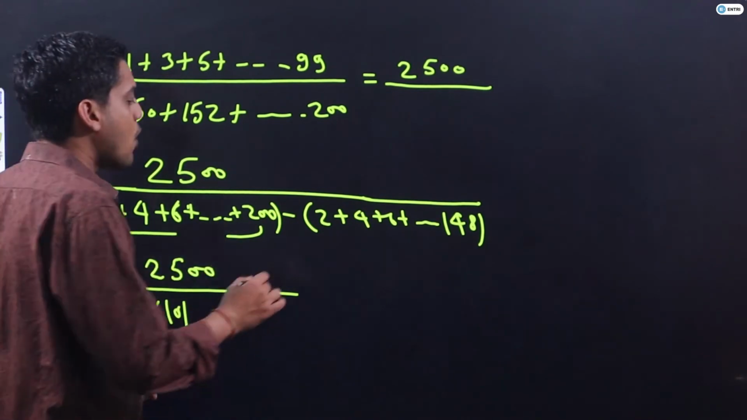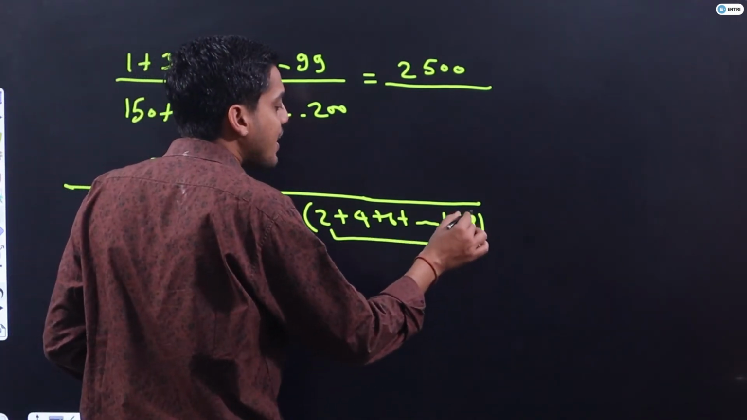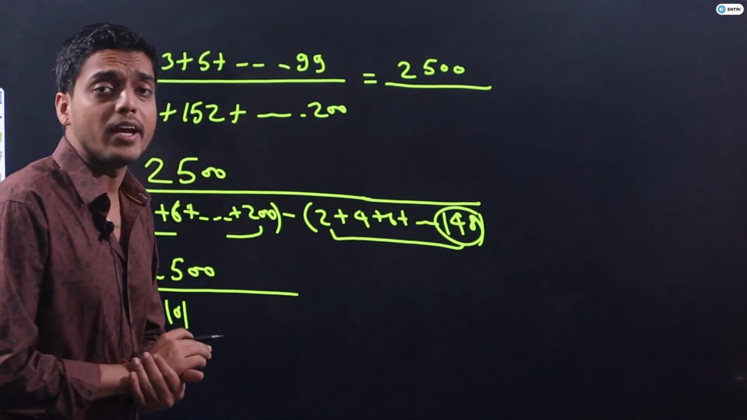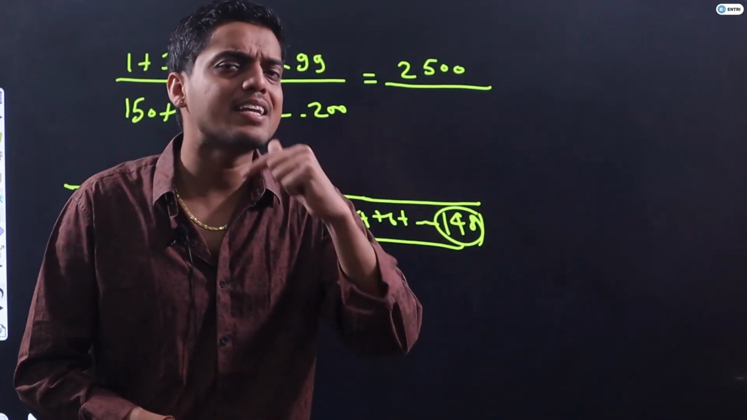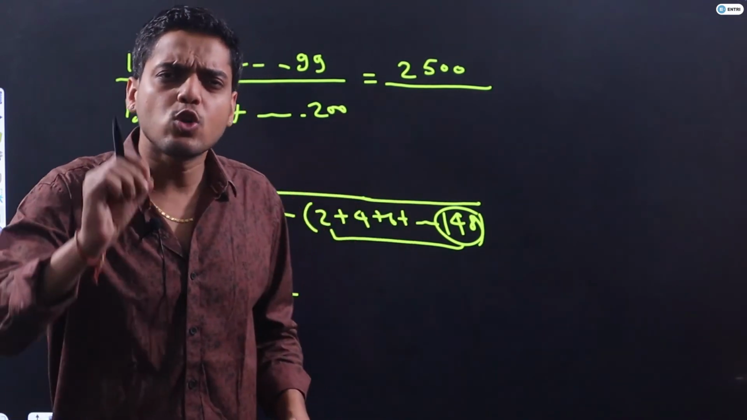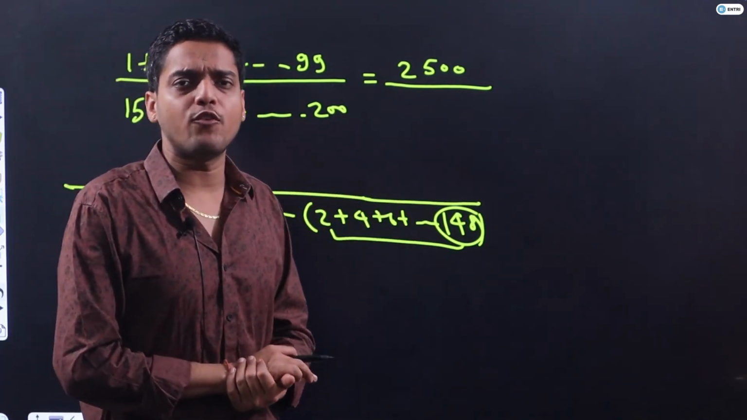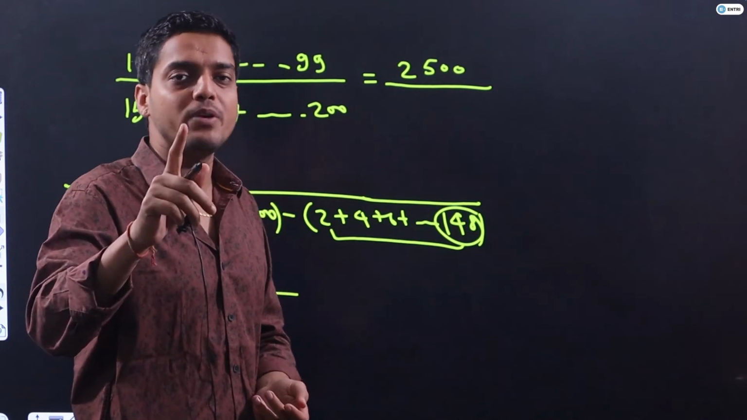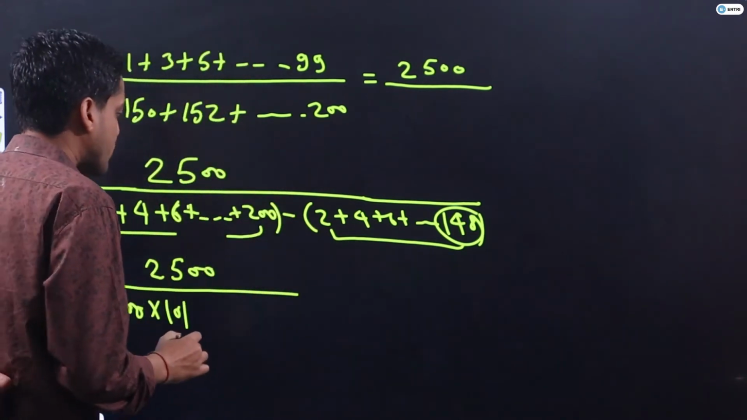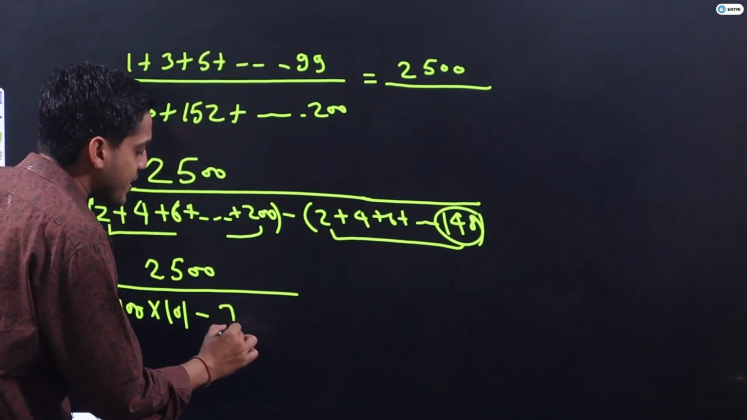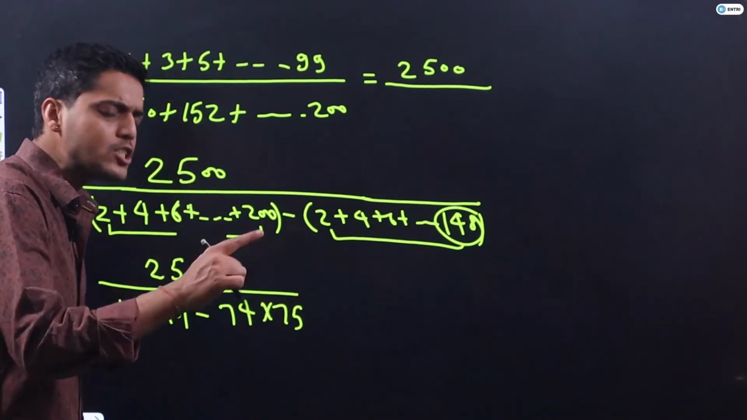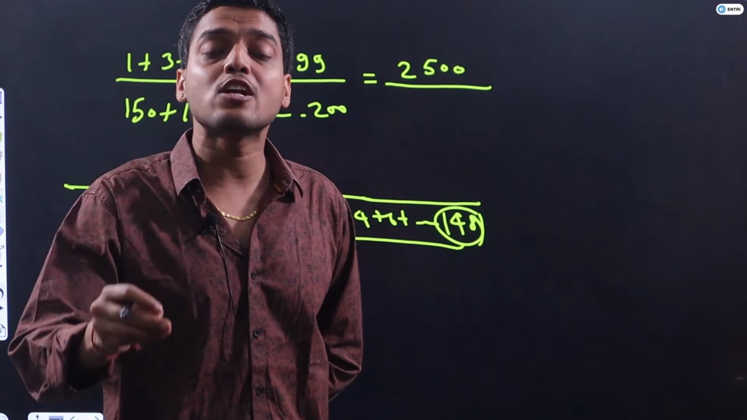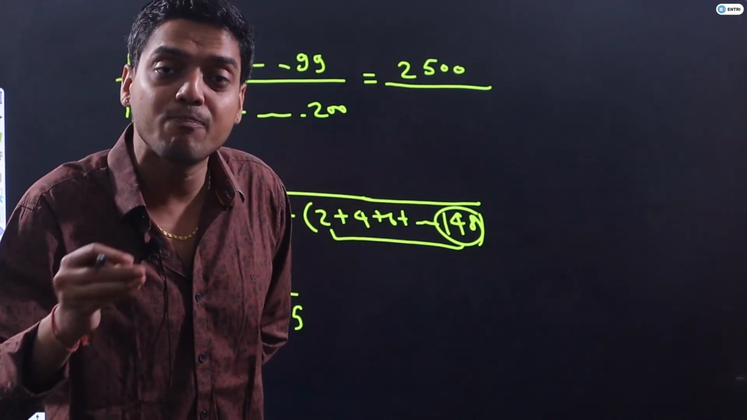Similarly here, how many terms are there? My last term is 148, which is of the form twice n, where n is the number of terms. Yes or no? So twice n equals 148, so n equals 74. That's why minus 74 into 75. You must know the sum of the first n natural even numbers is n into n plus 1.